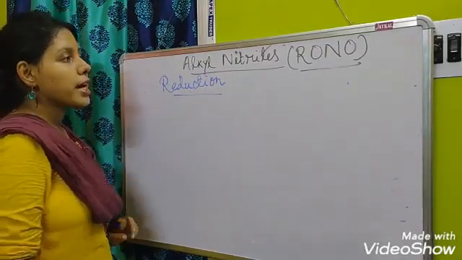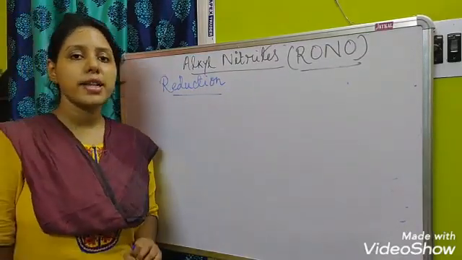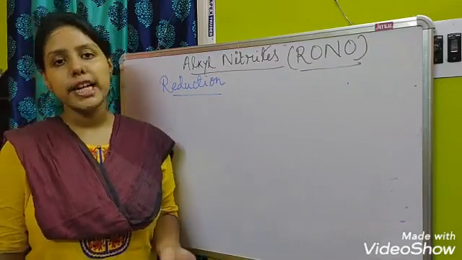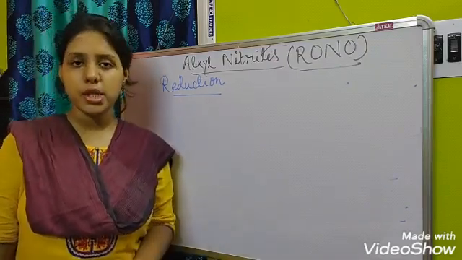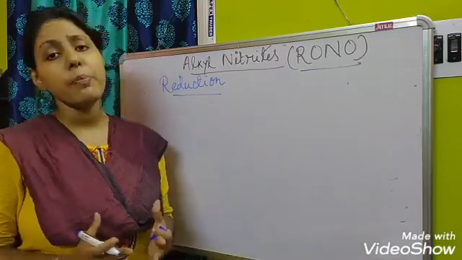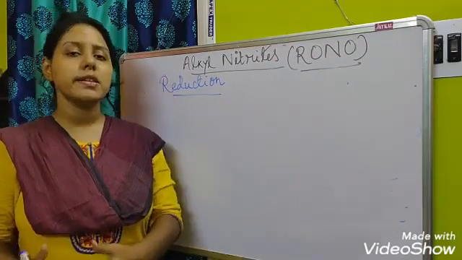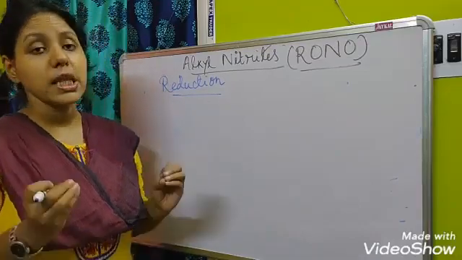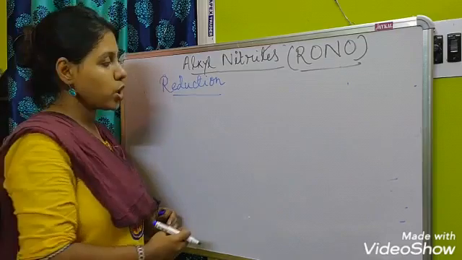Okay, so for nitroalkanes, what reagents were we using for the reduction purpose? That was tin and HCl, or iron in the presence of HCl. That means any type of metal that you have to use: either tin, zinc or iron in the presence of hydrochloric acid. The same reagents we will use here also.